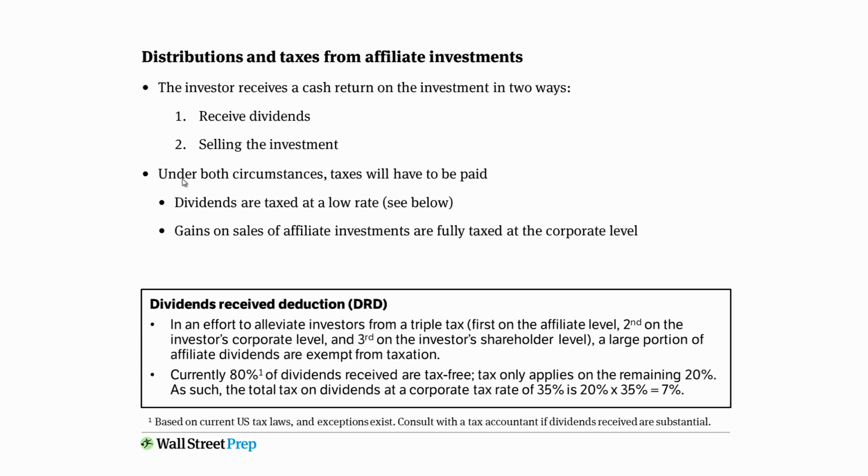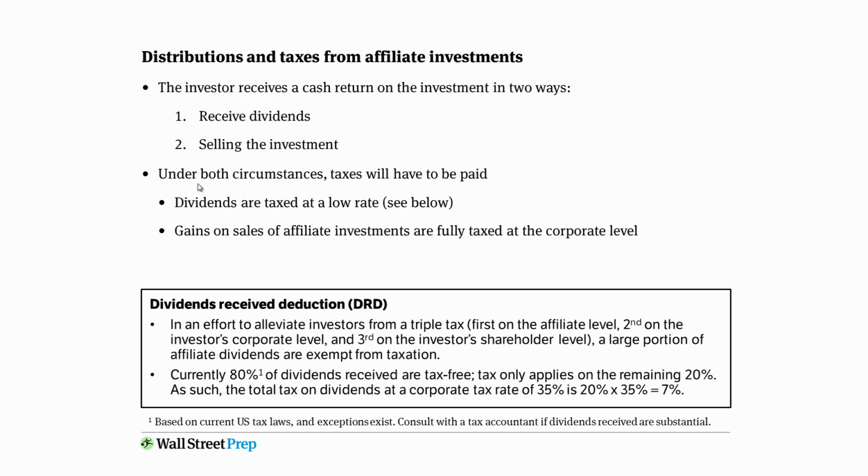Dividends are taxed at a low rate, and gains on sale of affiliate investments are fully taxed at the corporate level. The reason the dividends are taxed at a low rate has to do with something called the dividends received deduction. In an effort to alleviate investors from a triple tax, and if you think about what's happening when a company takes on a significant investment in another company, they're really potentially facing three taxes.